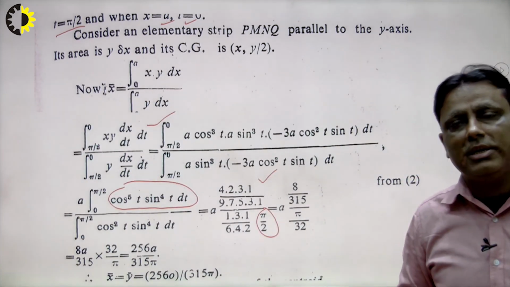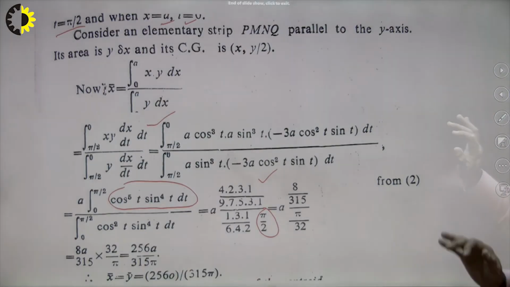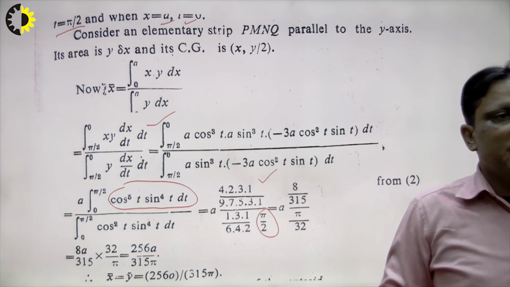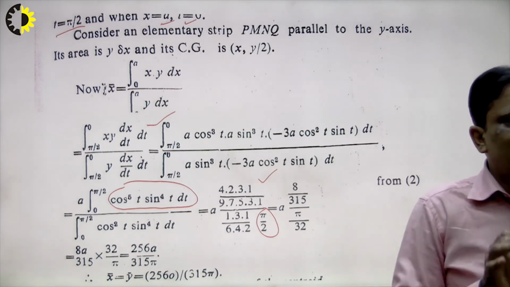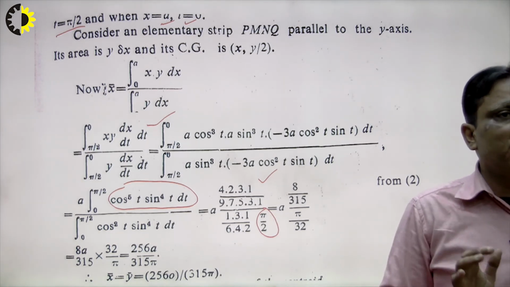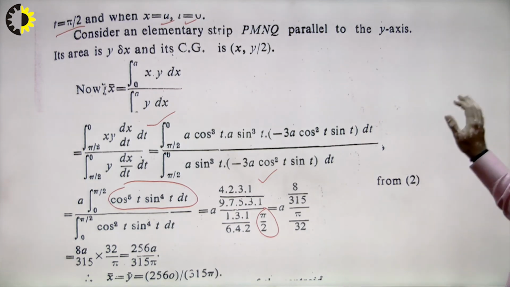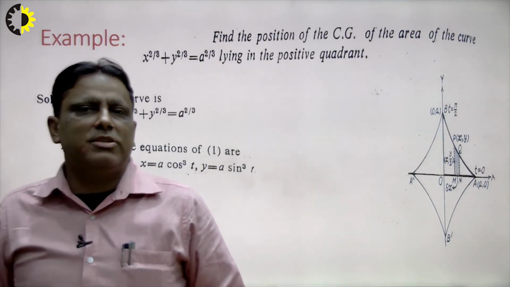First of all, student, keep in mind that density plays the most important role, right. If density is per unit length, we use single integration; density per unit area, we use double integration; and density per unit volume, we use triple integration. So in this way we can find out. Our today's lecture is very important.